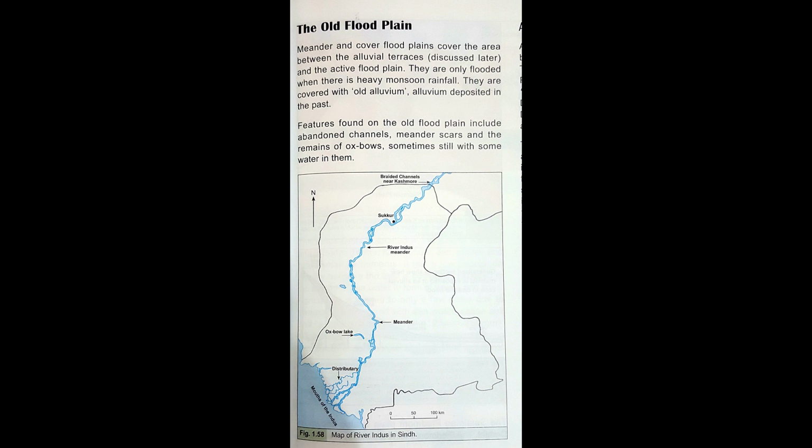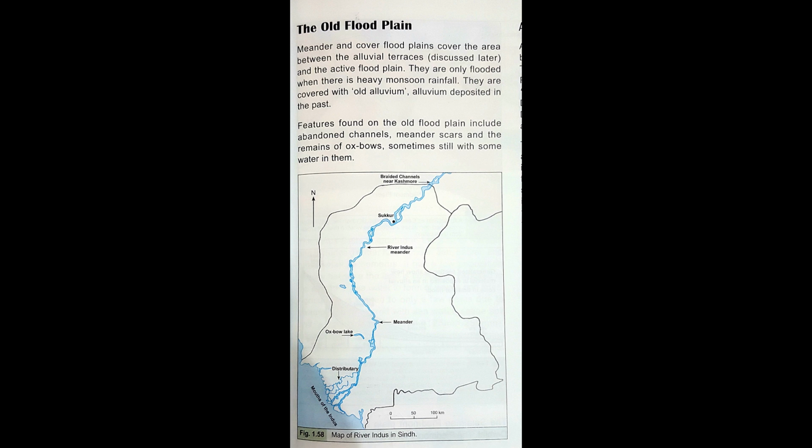When there is heavy rainfall, only then it is flooded. So they are only flooded when there is heavy monsoon rainfall. They are covered with old alluvium deposited in the past.